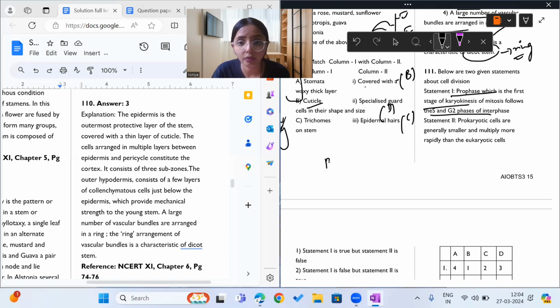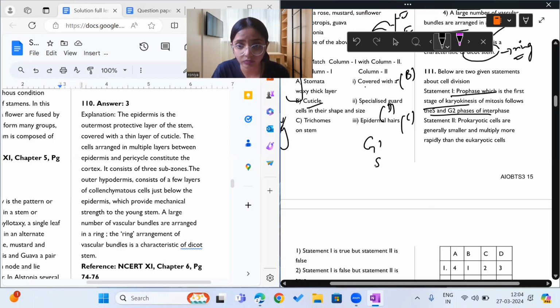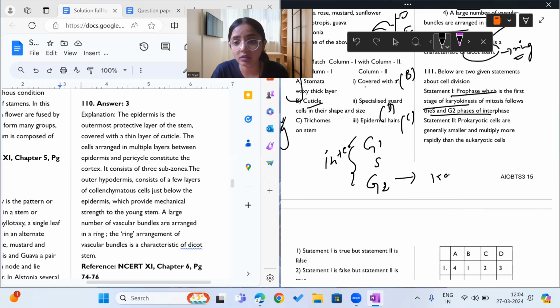Yes, correct. Prophase is the first step of karyokinesis, and it is indeed preceded by the S and G2 phase of interphase. How? Because in interphase, we have G1, S, G2, followed by karyokinesis, which has prophase, metaphase, anaphase, and telophase. So this statement is correct.